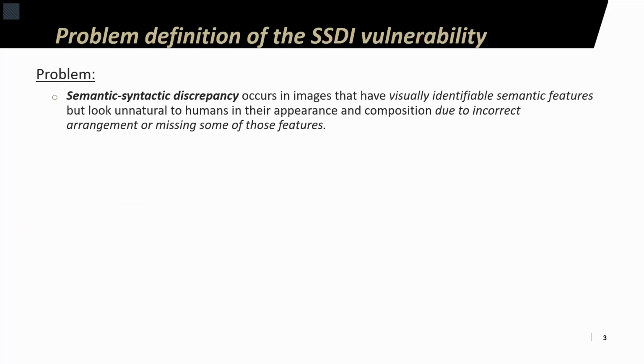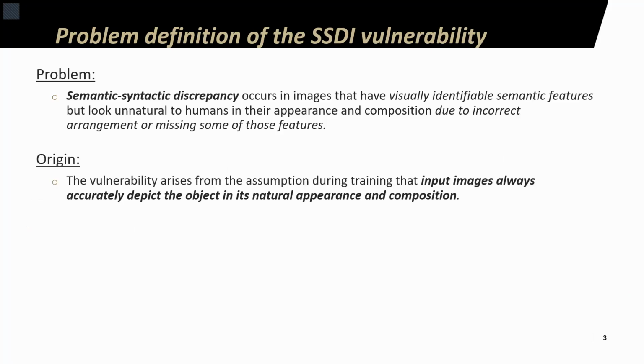Let us start by defining SSDI. We define semantic-syntactic discrepancy as an occurrence in images that have visually identifiable semantic features, but look unnatural to humans in their appearance and composition due to incorrect arrangement or missing some of those features. The key here, as we'll discuss in later slides, is that each feature as a whole should remain more or less visually identifiable.